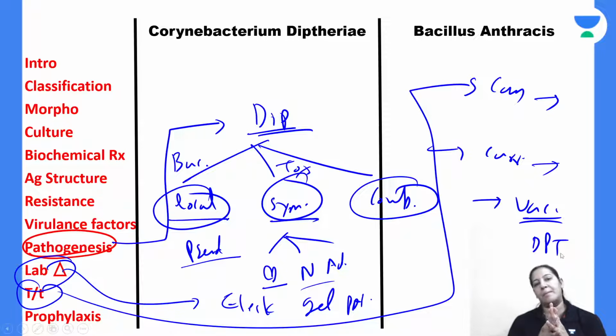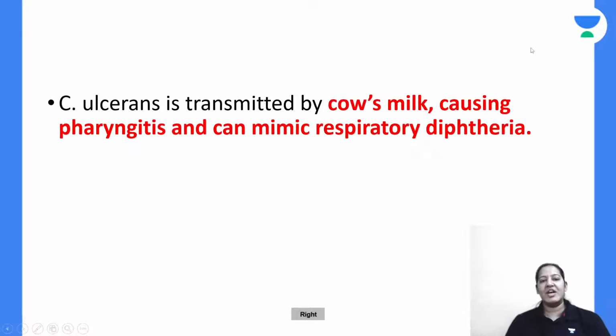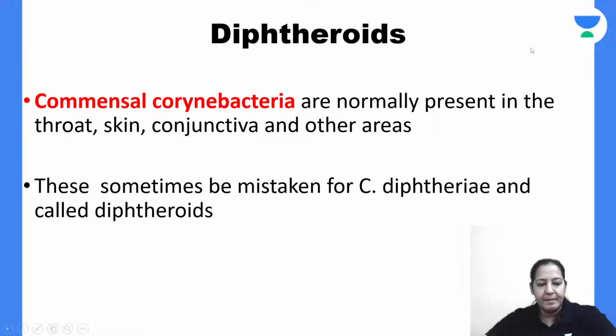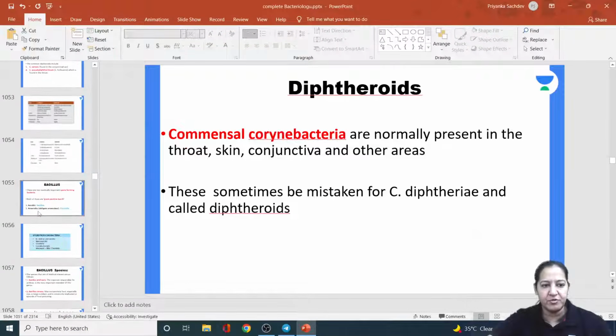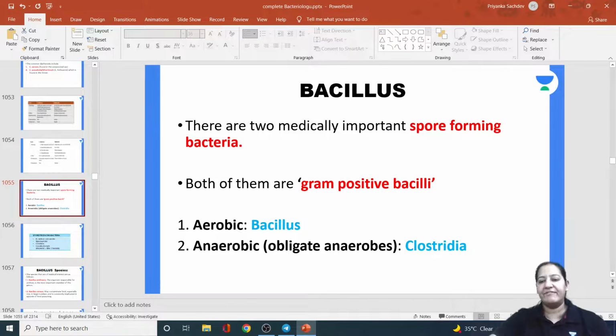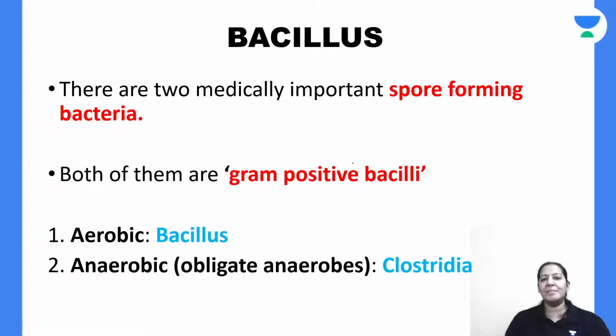In this way, you should complete Corynebacterium diphtheriae. Let me come on the next bacteria, Bacillus anthracis. Are you people there? Shall I start the next bacteria? I'm starting the next bacteria, gram-positive bacilli, Bacillus anthracis. Everyone give me a thumbs up. Shall I start Bacillus anthracis?